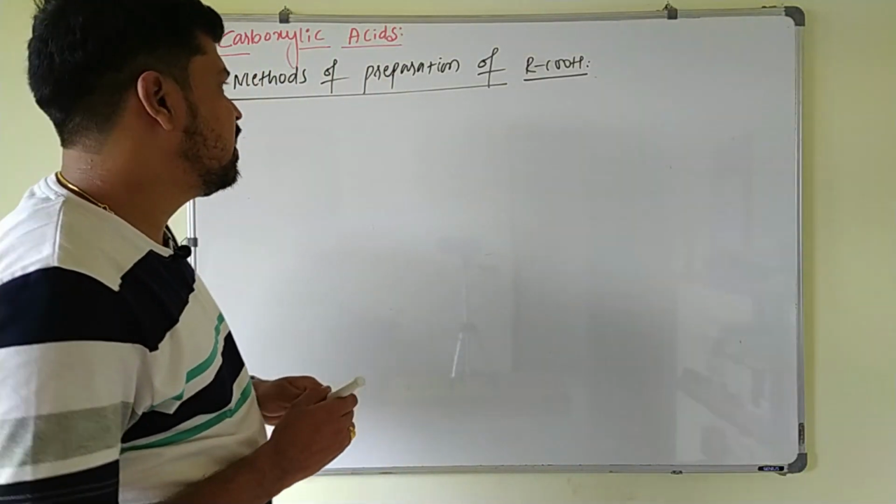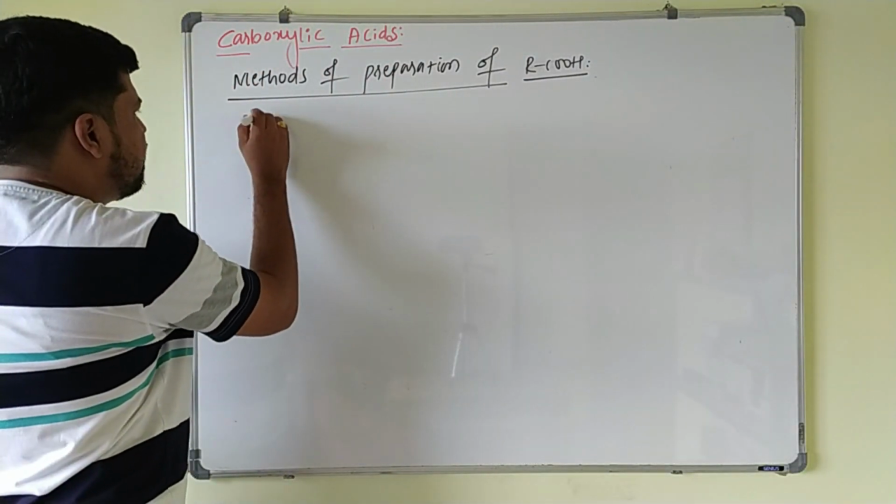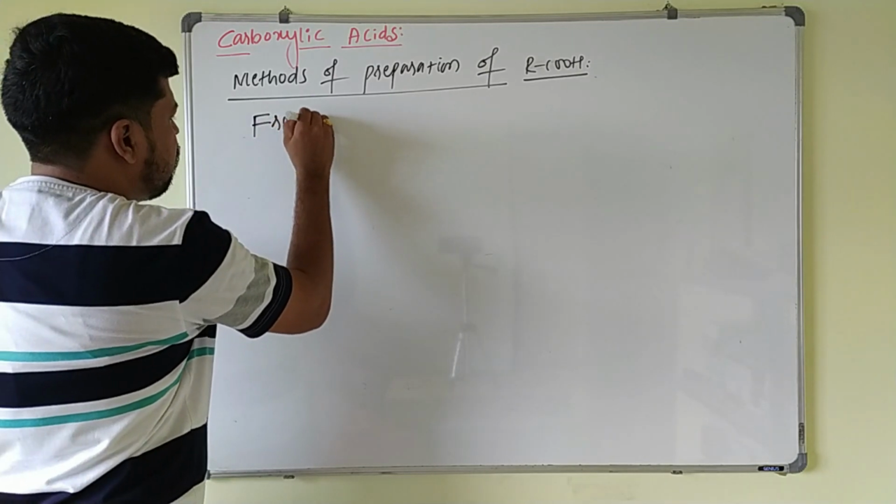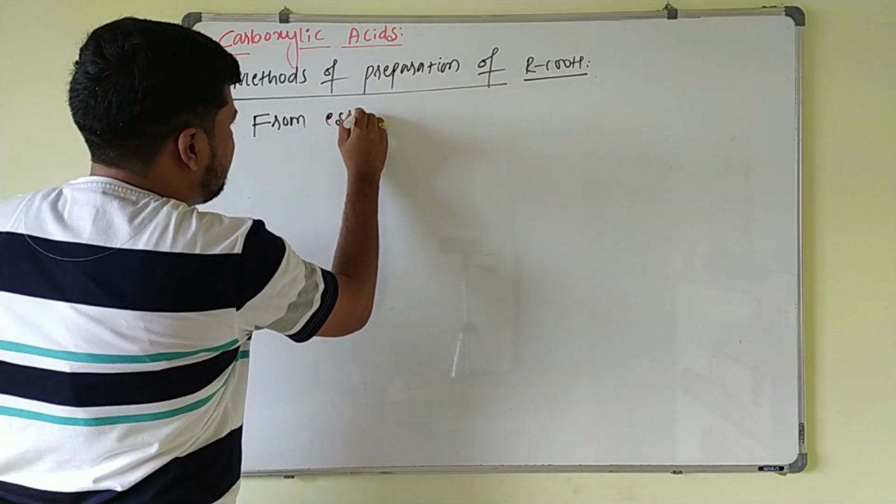So the next method is hydrolysis of esters. From esters you can prepare carboxylic acids.